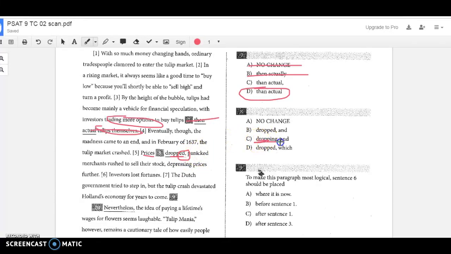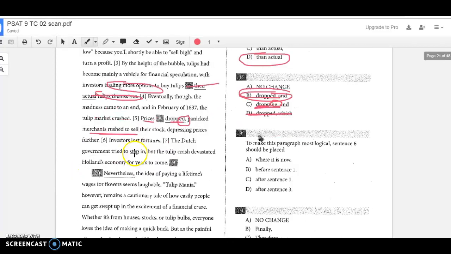I can't switch this to "dropping" because I don't have a helping verb. It doesn't say prices were dropping. Remember all that. If it ends in -ing, you have to have that helping verb in front. This one would create an independent clause, comma, non-essential, but we have "panicked merchants rushed." We have another subject and verb here. So the only option is to put a comma and a FANBOYS conjunction, because that's what we use to join two independent clauses. My first independent clause is prices dropped. My second one is merchants rushed. All right, so those are two main ideas that make sense. We join them with the comma and FANBOYS.